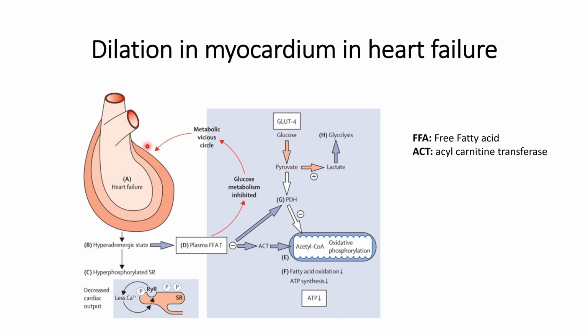Thus, the effect of heart failure is not limited to the heart, but also extends to other areas, and even affects cell functioning in terms of reducing the amount of energy produced within the cells.